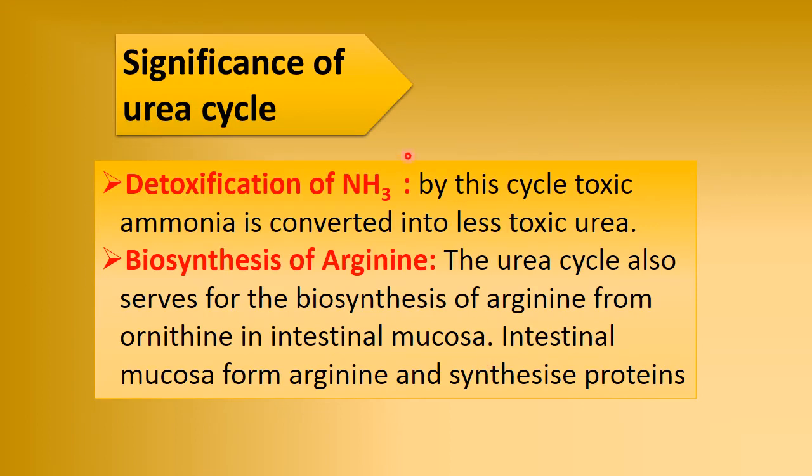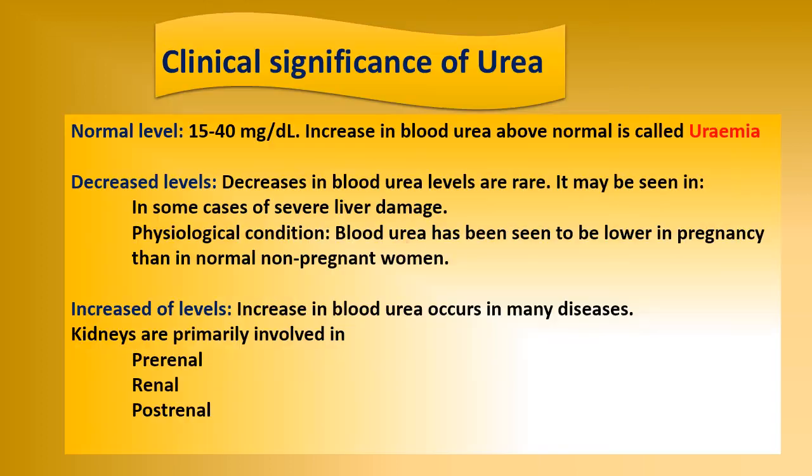Now the significance of the urea cycle: it is in detoxification of ammonia, as ammonia is highly toxic, so it is converted into urea, a less toxic substance. Then biosynthesis of arginine. The urea cycle is very important. It serves the synthesis of arginine. Then clinical significance: its normal level is 15 to 40 milligram per deciliter. If urea formation increases above the normal level, that condition is known as uremia, and decrease